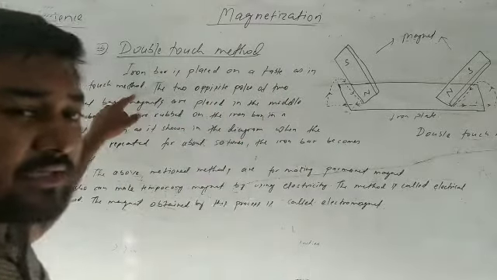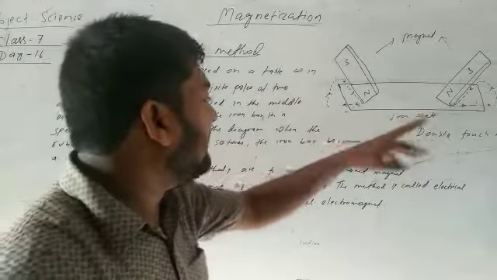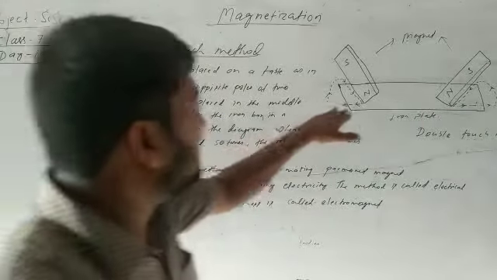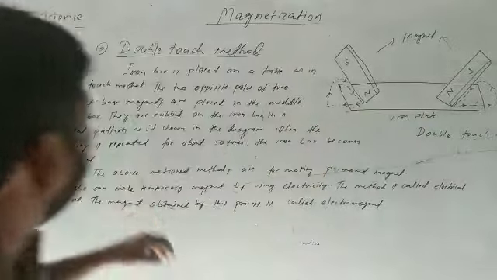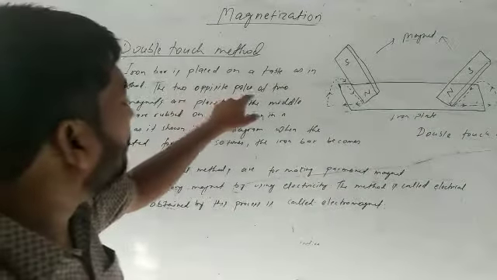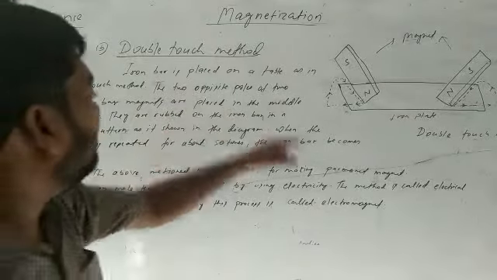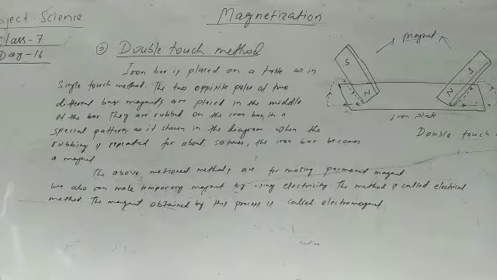We have studied the single touch method. In the same way, this iron plate is placed on the table. The two opposite poles of two different bar magnets are placed in the middle of the bar.